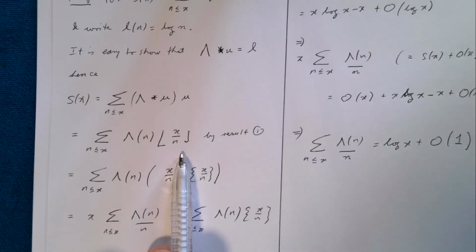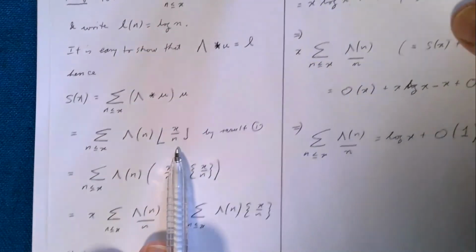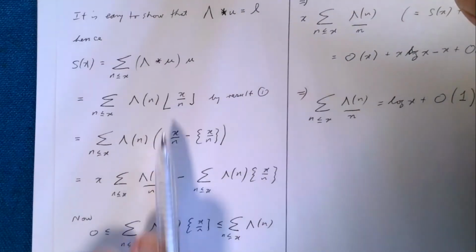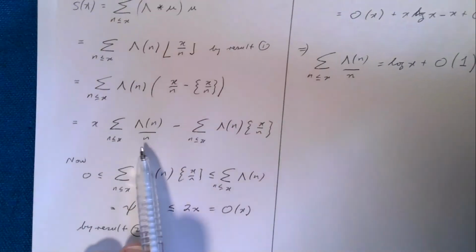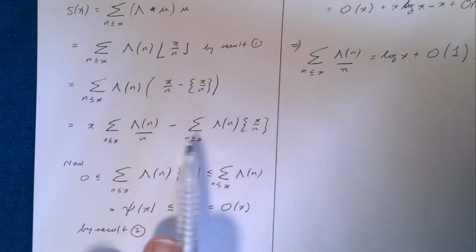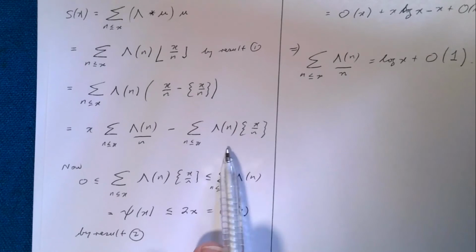using result 1. And the usual trick, we're going to write the floor as the integer minus its fractional part. So I can split this up into 2 bits. And I want to show this bit here is not very big.